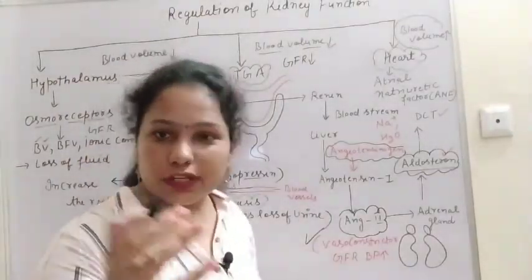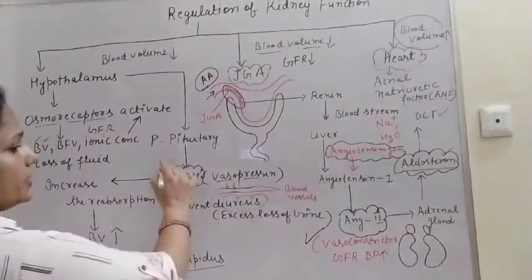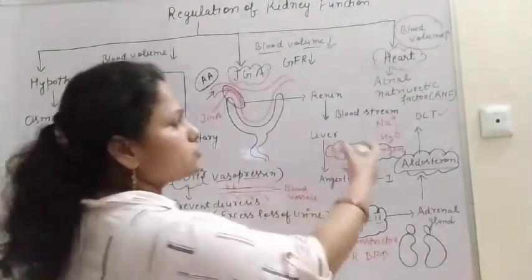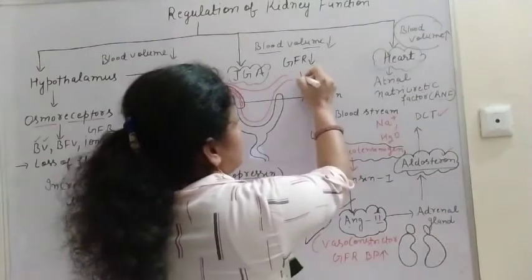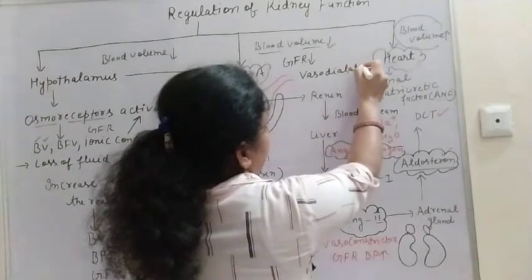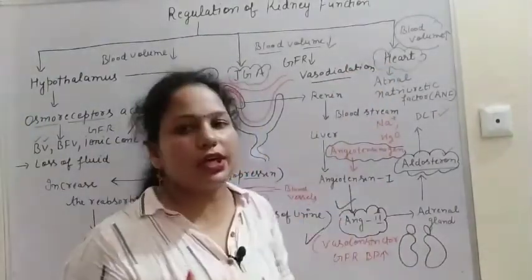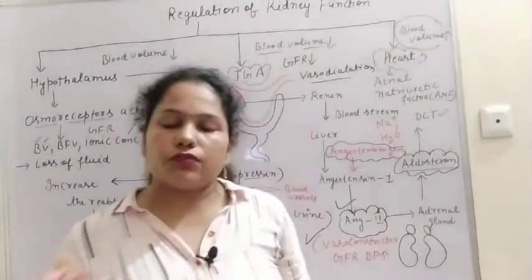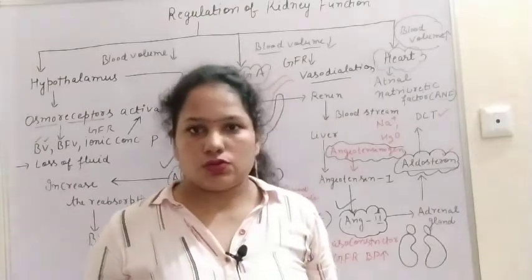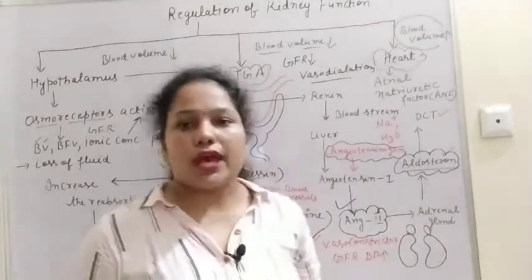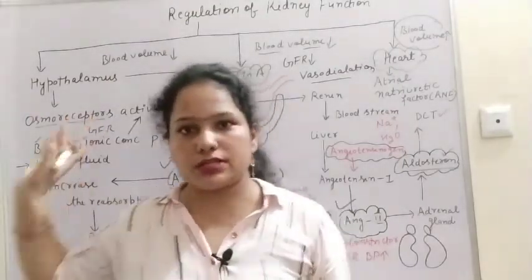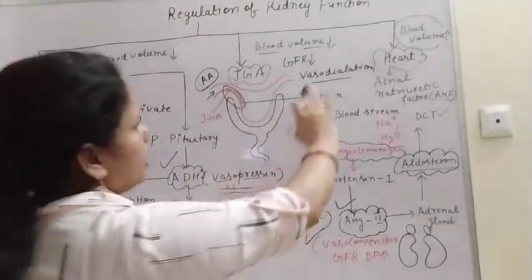This vasodilation is the opposite of vasoconstriction. And who were the vasoconstrictors? ADH and angiotensin 2. So it works against these two, and it is known as vasodilation. Vasodilation means it will relax the blood vessels, and if the blood vessels are relaxed, then blood pressure will decrease. So that is the function of the heart. I think you understood the regulation of kidney function by the hypothalamus, by JGA and by the heart.